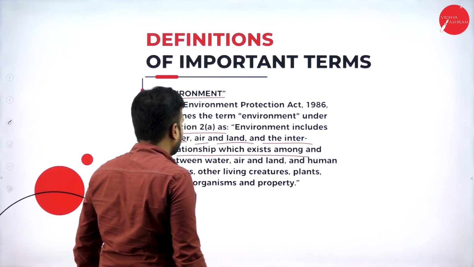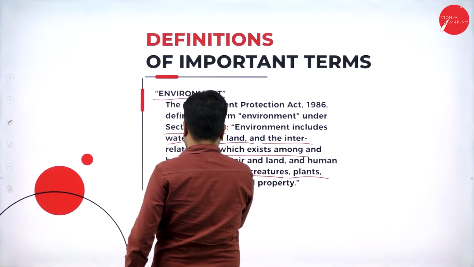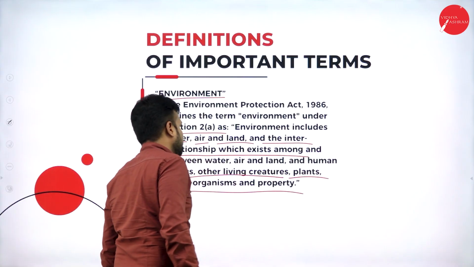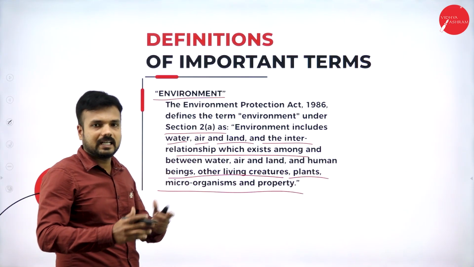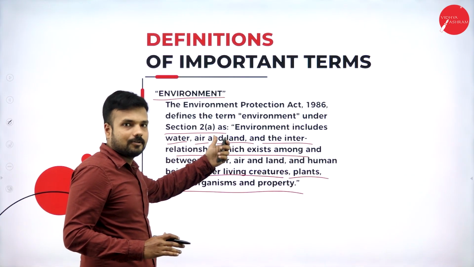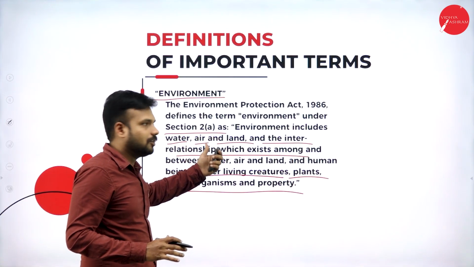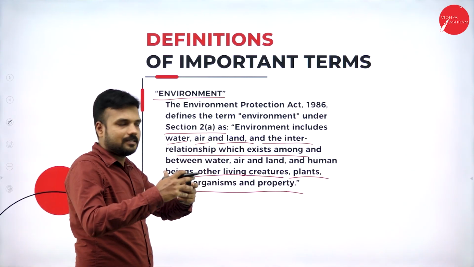And the interrelationship between water, air and land and human beings, other living creatures, plants, microorganisms and property. There is an interlink between water, air and land. There is no land without water, no water without land, and in the same way no air without water and land; they have an inverse relationship.